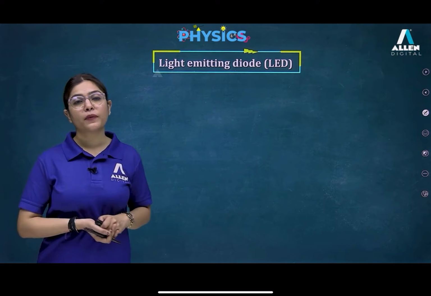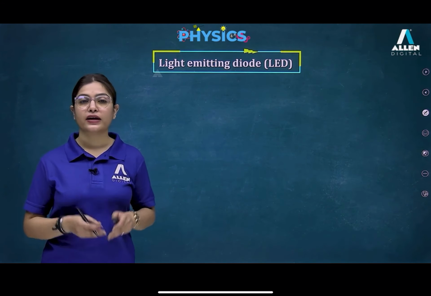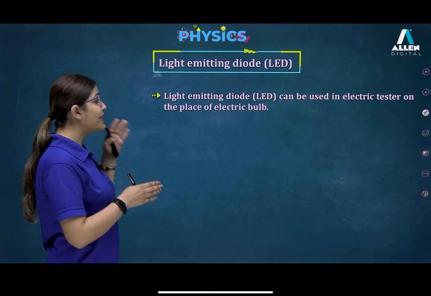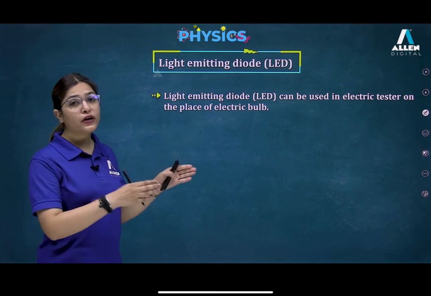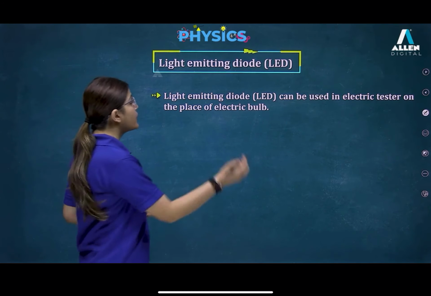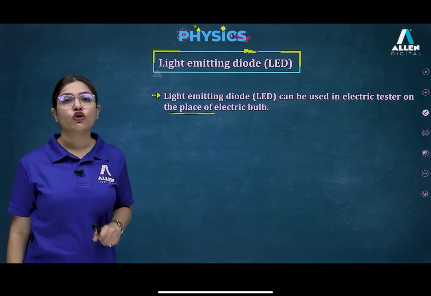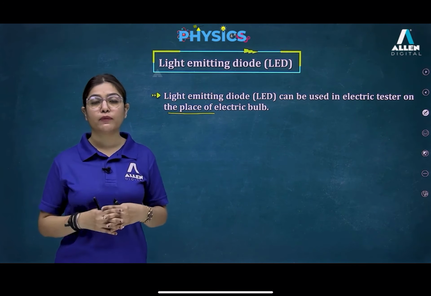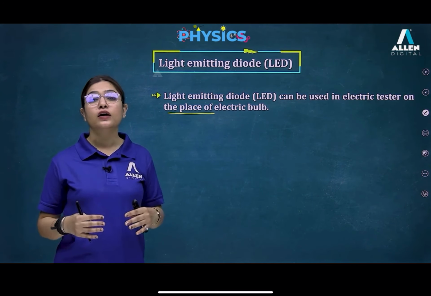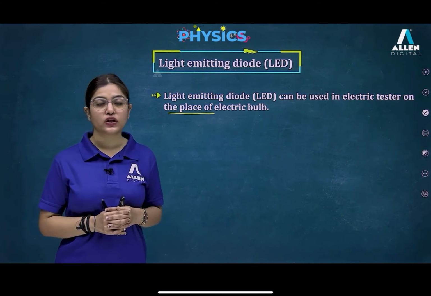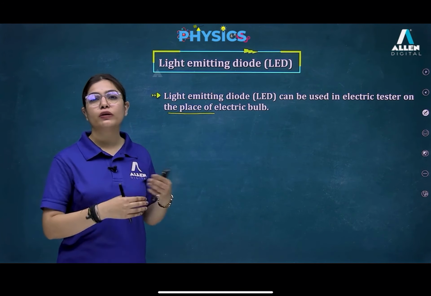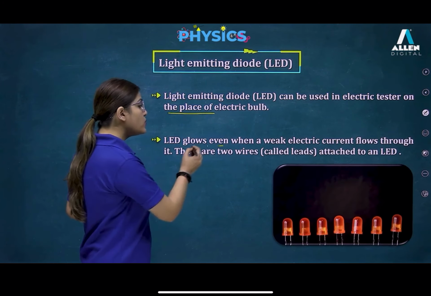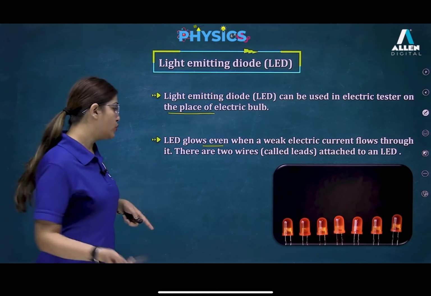Let's see, next topic we have is the light emitting diode, LED. So we all have seen LEDs, right? The first point: a light emitting diode, LED, can be used in an electric tester in place of the electric bulb. Why are we going to replace this electric bulb? Because to light up the electric bulb we have to provide higher voltage. But if you take an LED, it can glow even if you provide a small amount of current. So an LED glows even when a weak electric current flows through it.